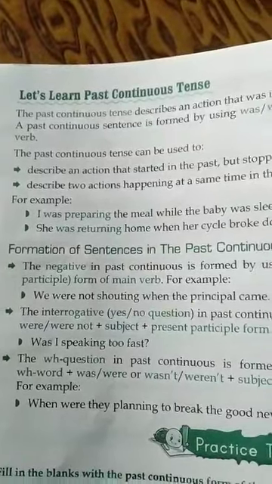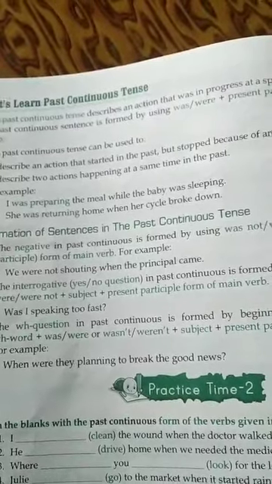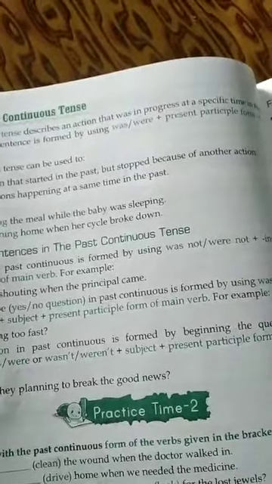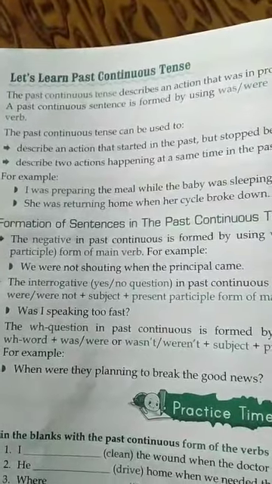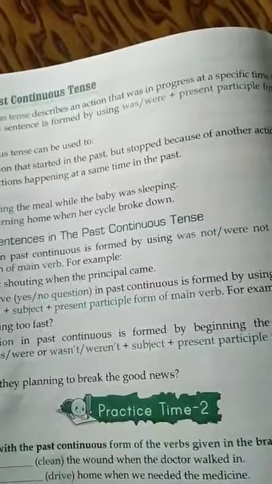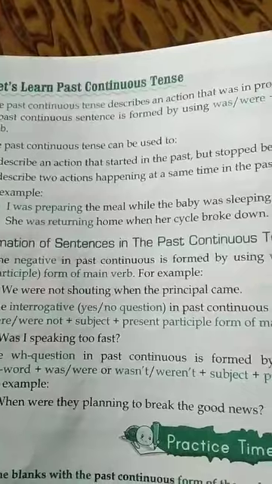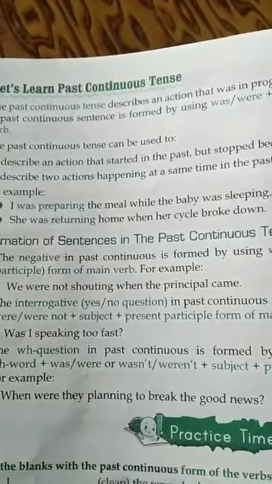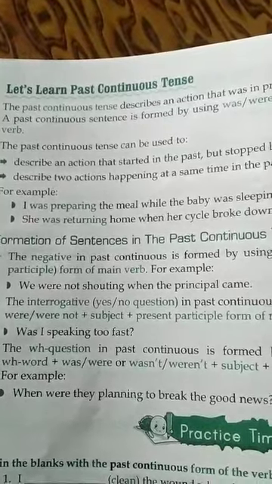The past continuous tense describes an action that was in progress at a specific time in the past. A past continuous tense is formed by using was, were plus present participle form of the verb. Present participle form of the verb means ing form of the verb. Was, were plus ing form of the verb.